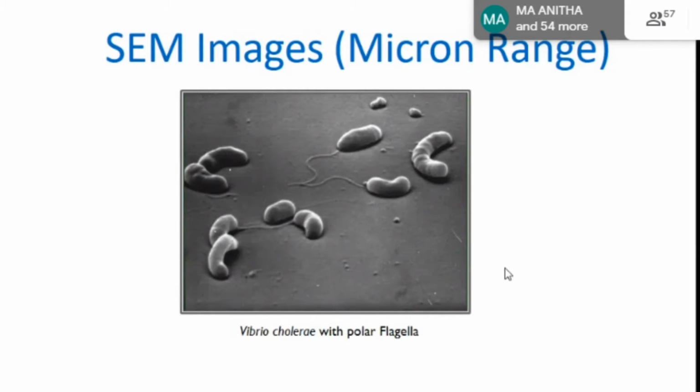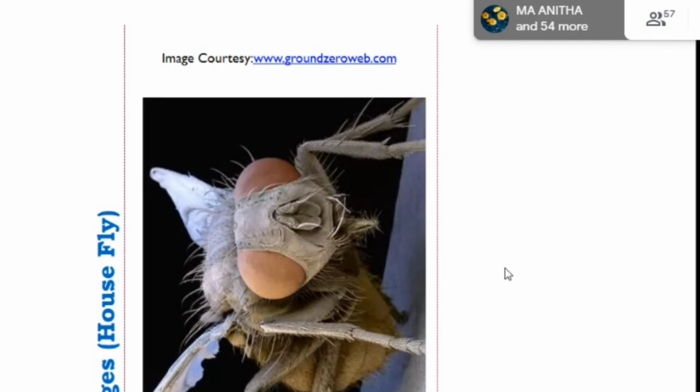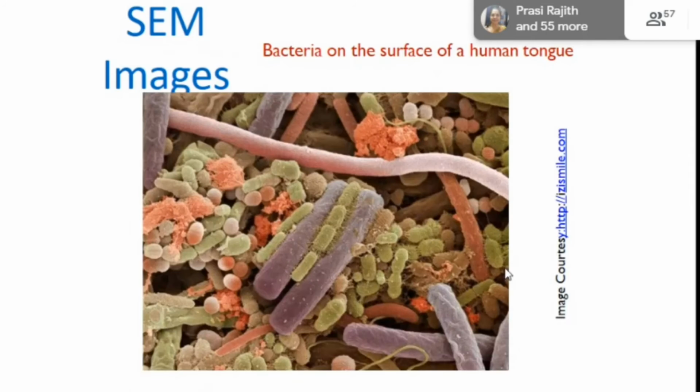This is a micron range SEM image of a bacteria. This is the SEM image of a housefly. You are clearly seeing all the body parts. This is the SEM image of a bacteria on the surface of a human tongue. We are clearly showing the shape, the size, and the structure of the bacteria.